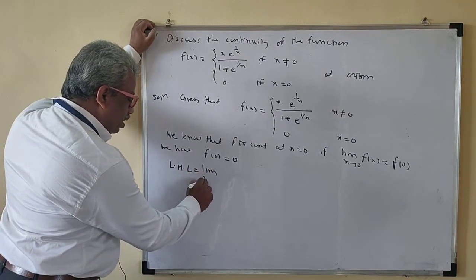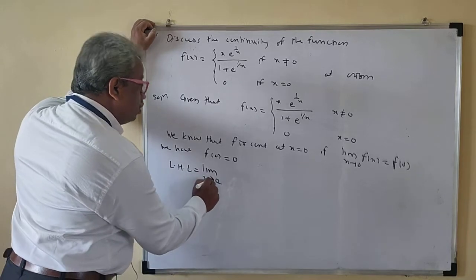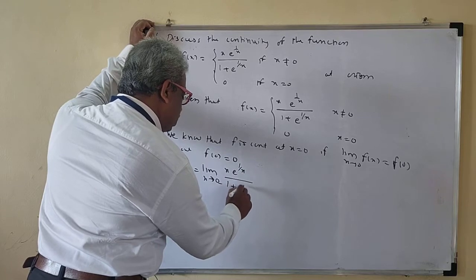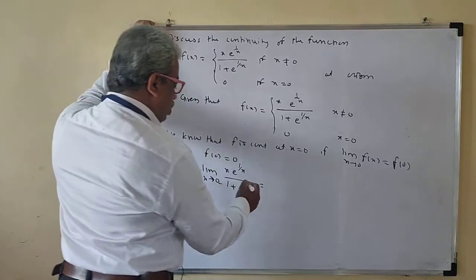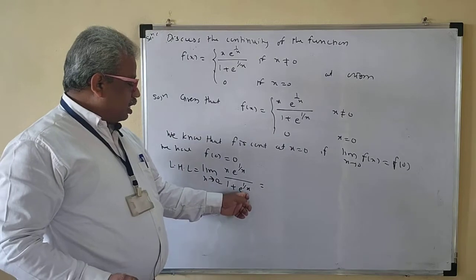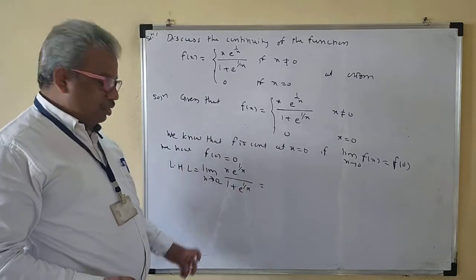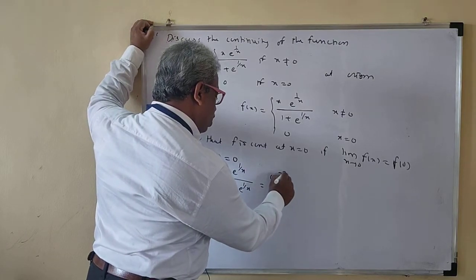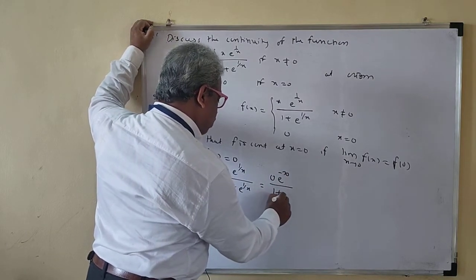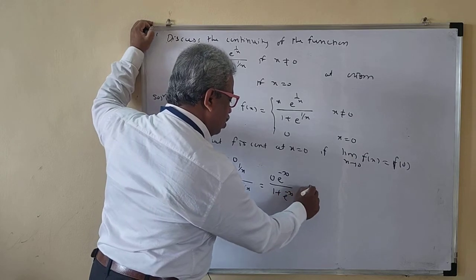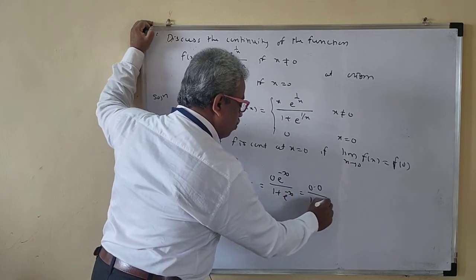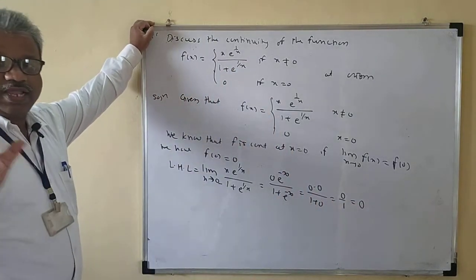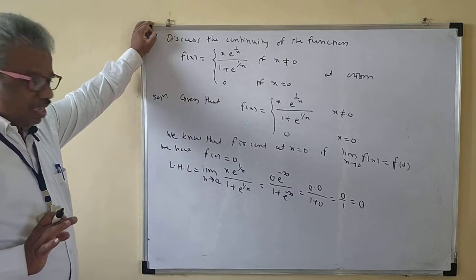So the left hand limit, x tends to 0 minus, of x e raised to 1 by x upon 1 plus e raised to 1 by x. Directly you can put it here: e raised to minus infinity is 0, and your denominator will not be 0. So this is 0 into e raised to minus infinity upon 1 plus e raised to minus infinity, so 0 into 0 upon 1 plus 0. So 0 upon 1, this is 0. So your left hand limit is 0. No problem for the left hand limit.